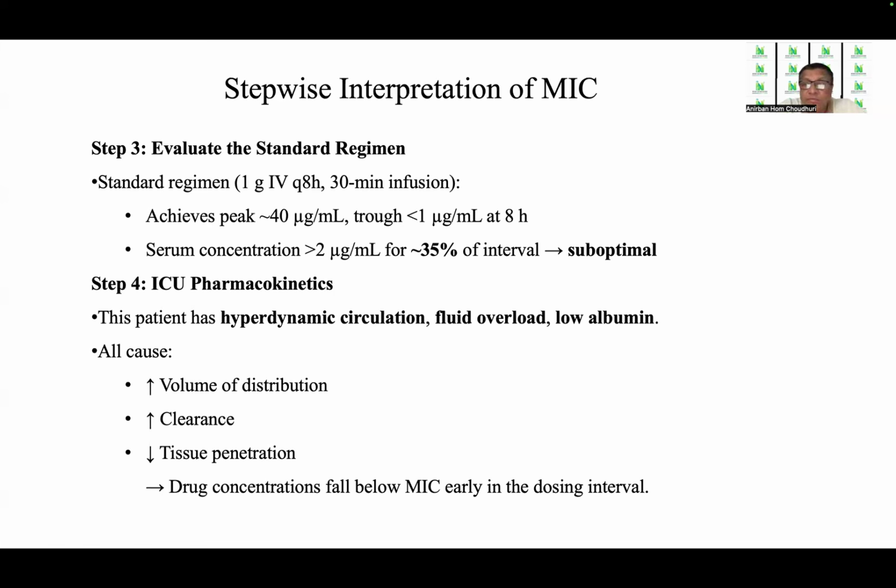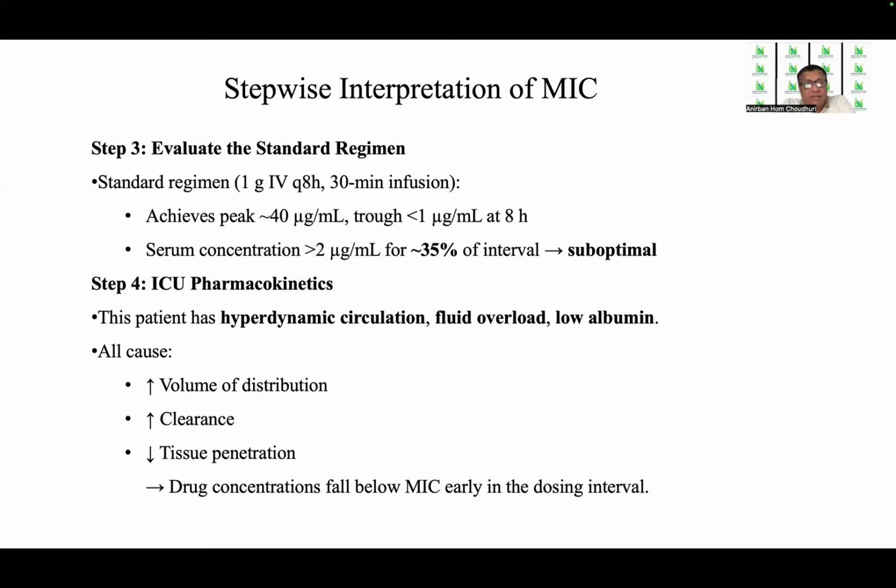So we will also have to look for the ICU pharmacokinetics because this patient also will have hyperdynamic circulation, fluid overload, and low albumin, all of which will cause increased volume of distribution. So more fluid will go from the central compartment to the peripheral compartment, increase clearance and reduce tissue penetration. So these drug concentrations will fall below MIC early in the dosing interval.